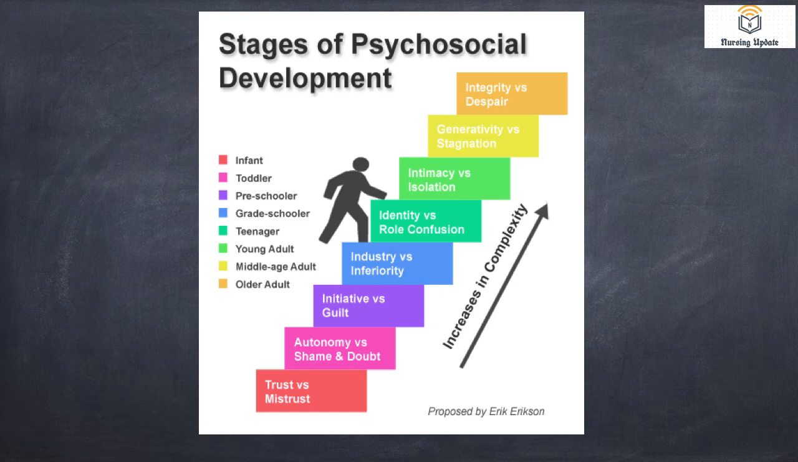What was our question? A person of 45 age. 45 age will be middle aged adult, right? So they develop generativity versus stagnation.